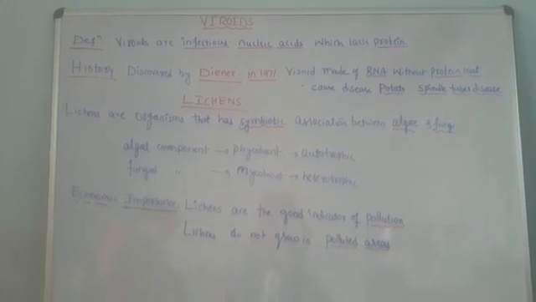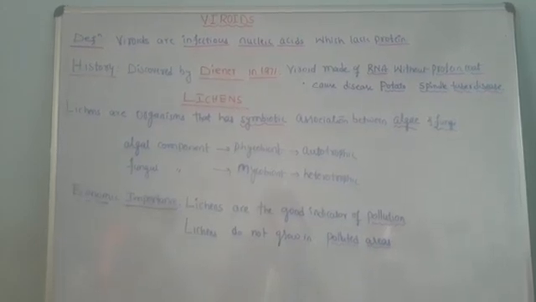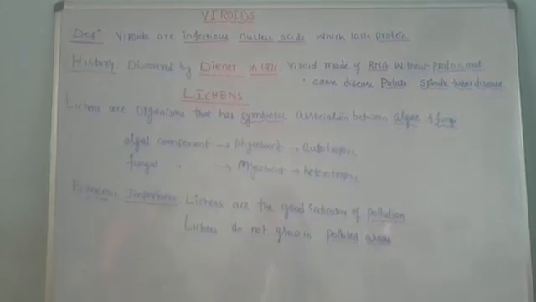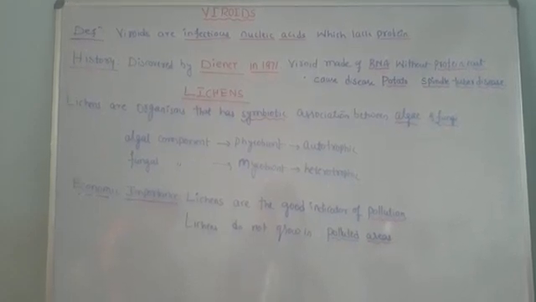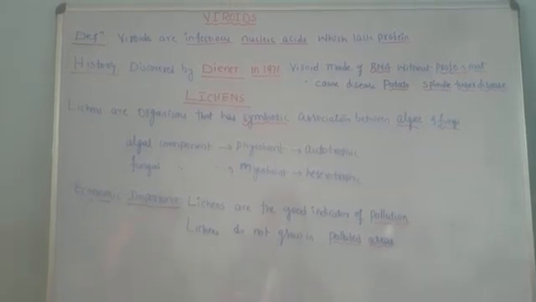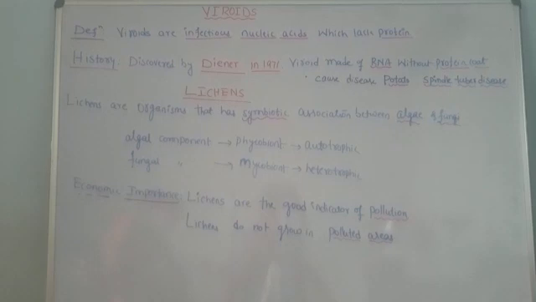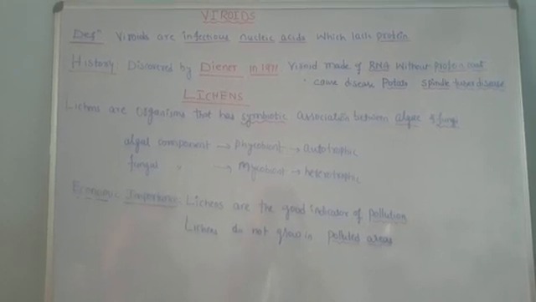Hello students. Now the last topic remaining is viroids and lichens. In the previous video we discussed viruses, the definition of viruses, their characteristic features, and diseases caused by viruses, both in plants and animals. We have completed that. Now the last topic, viroids, is remaining. Let me define what viroids are.